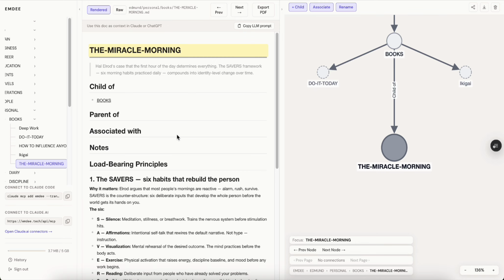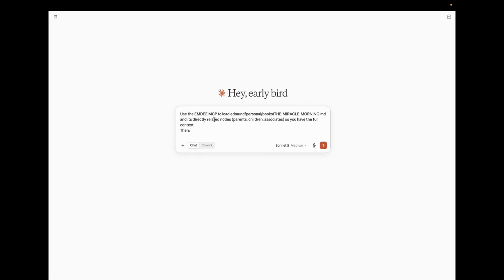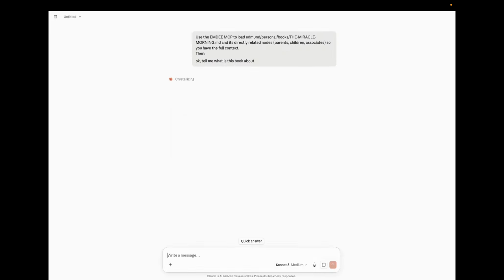Now, take note that this part is not meant to be written by humans. How we use it is that we can copy the LLM prompt. We go to our favorite LLM provider and just paste in the prompt and say, okay, tell me what is this book about. And how this works is that it is actually an MCP server that you can read upon. You can let Claude read upon the second brain and get the information out of it.